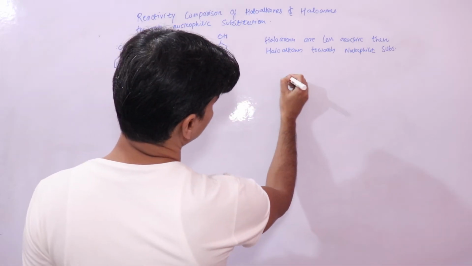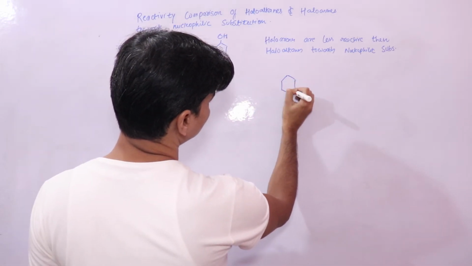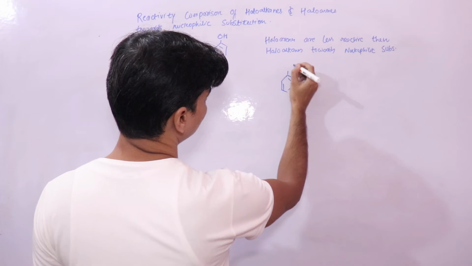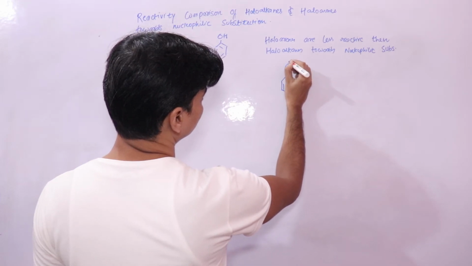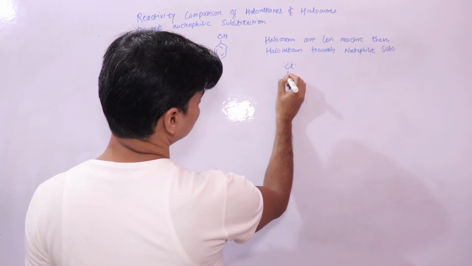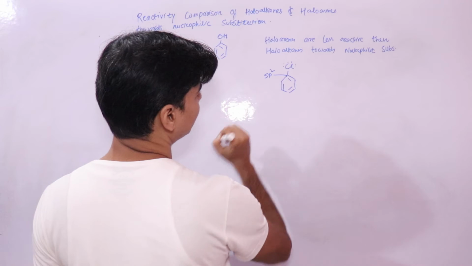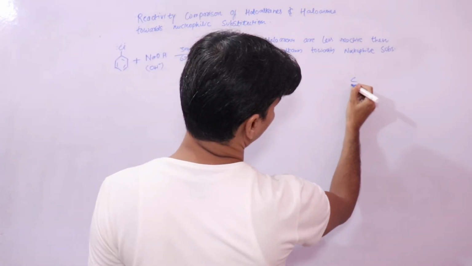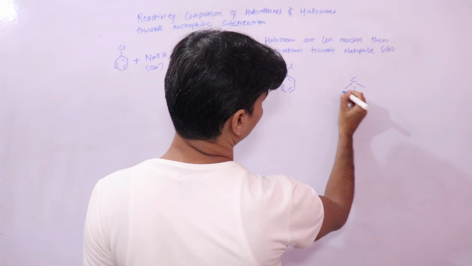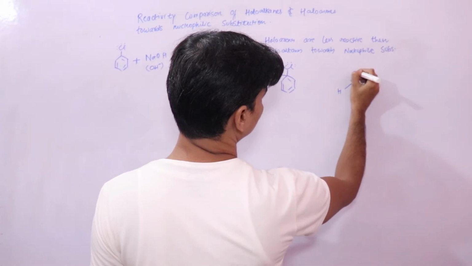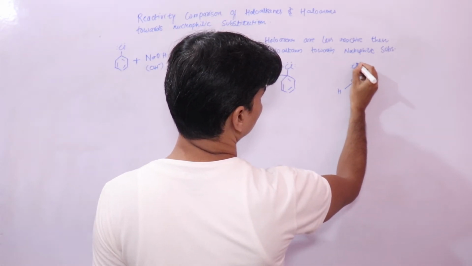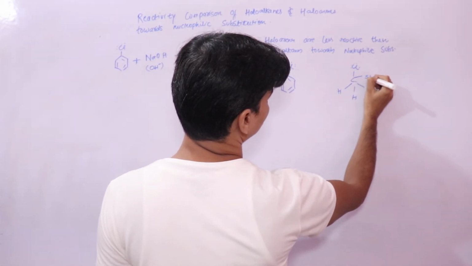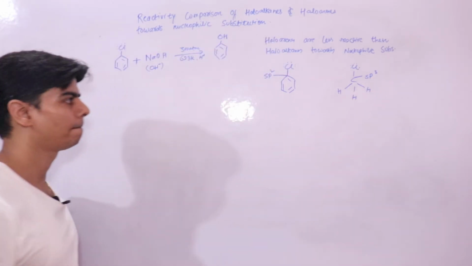If we look at some structural details, we know that this carbon atom is sp2 hybridized, and talking about methyl chloride, this carbon atom is sp3 hybridized.